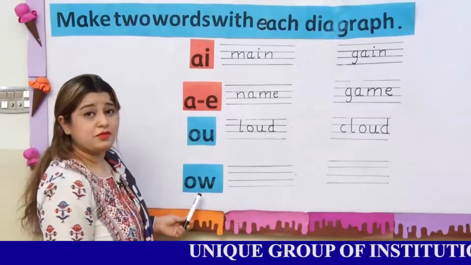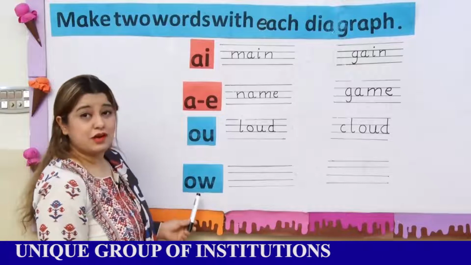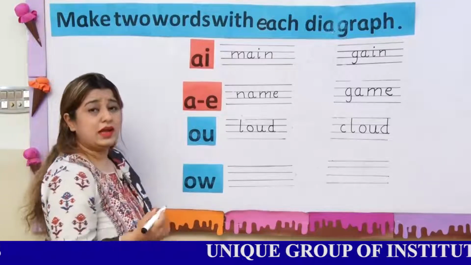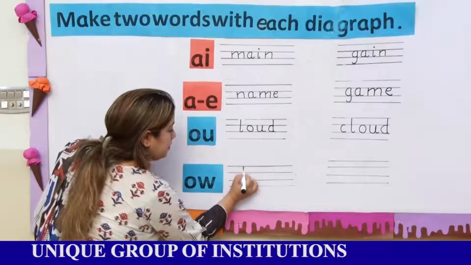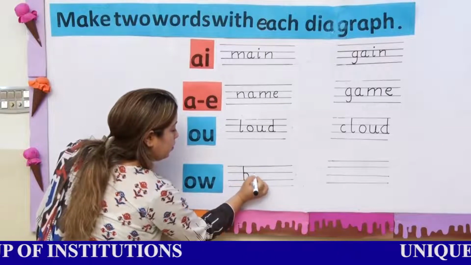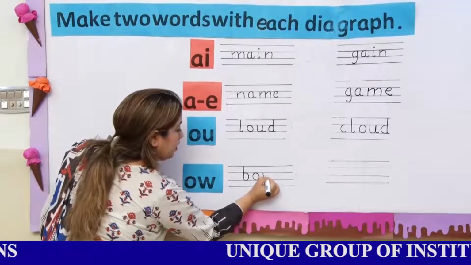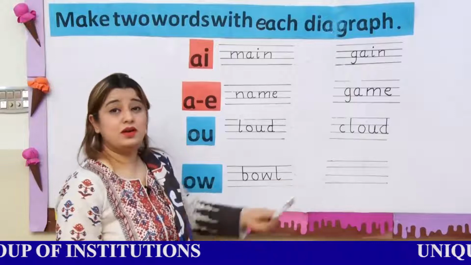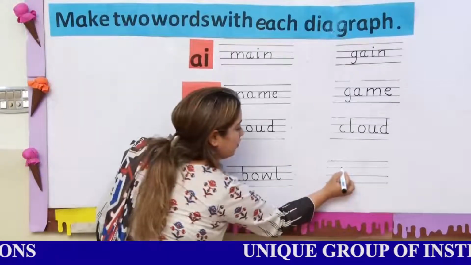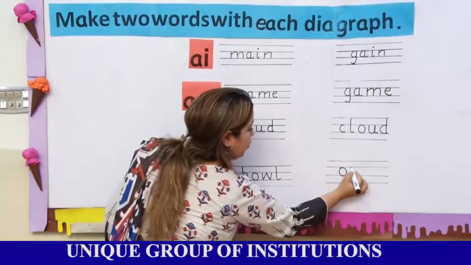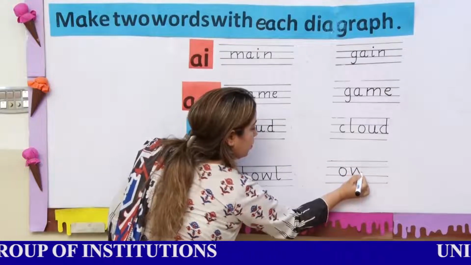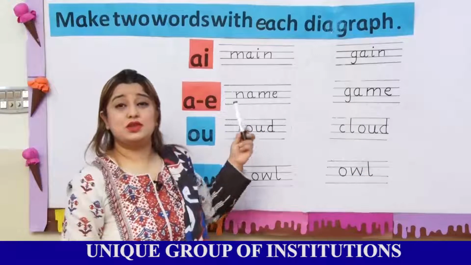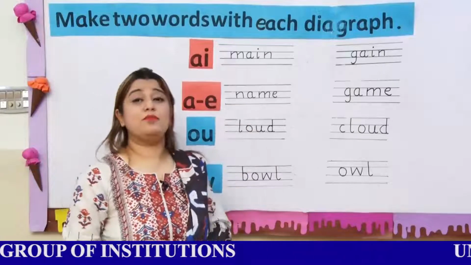Now the next digraph is OW. When OW combines, it gives a sound of O. You can write any word like bowl. Bowl. Next, you have to make a new word like owl. Owl. In the previous lecture, you have made other words, and in this lecture, you have made new words.